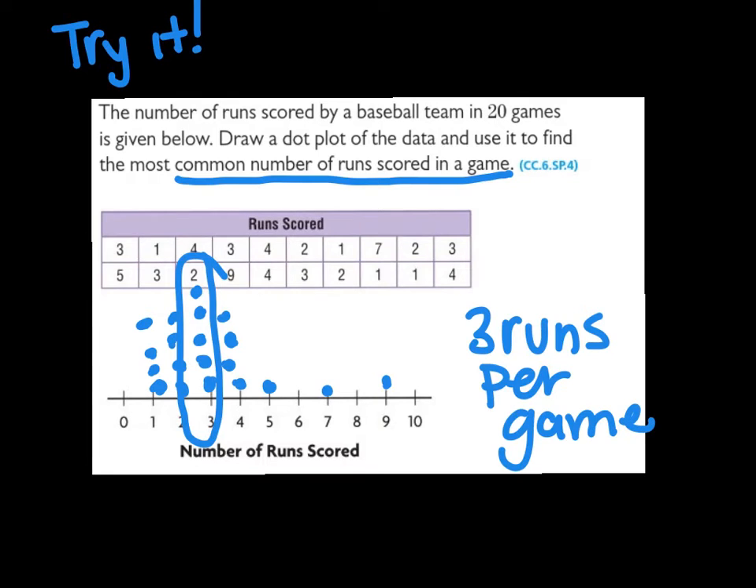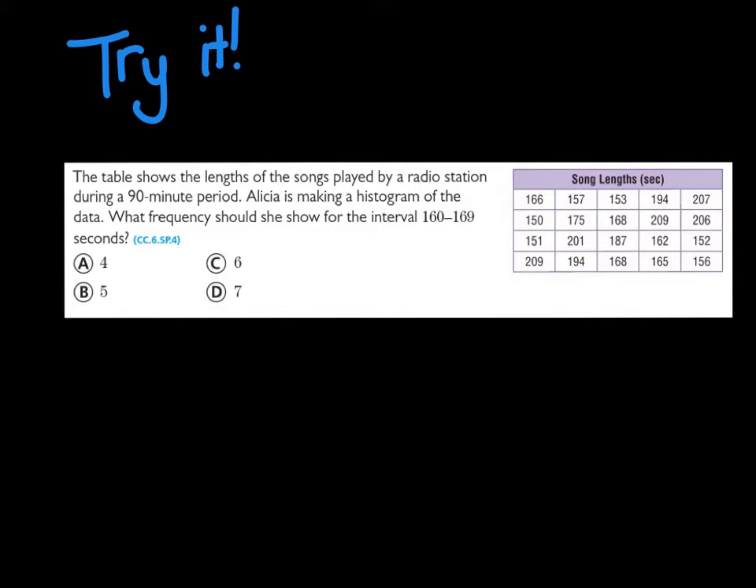Okay, let's try another one. So here you have, the table shows the length of the songs played by a radio station during a 90-minute period. Alicia is making a histogram of the data. What frequency should she use to show the interval of 160 to 169 seconds? Is it A4, B5, C6, or D7? Go ahead and pause your video and answer the question.